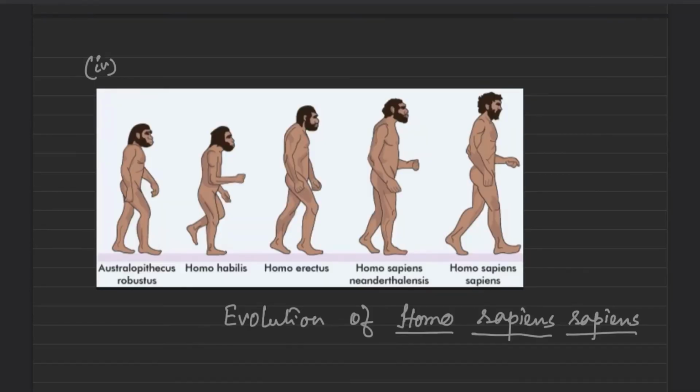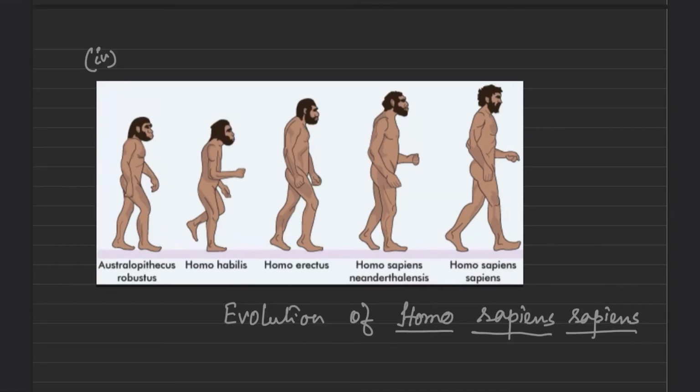This picture depicts a proper understanding of a common ancestor that existed in the past. If you see the evolution of human beings, or Homo sapiens sapiens, from Australopithecus robustus to Homo habilis, next Homo erectus, next Homo sapiens neanderthalensis, and last of all Homo sapiens sapiens arise. So we see a proper understanding of a common ancestor that existed in the past.